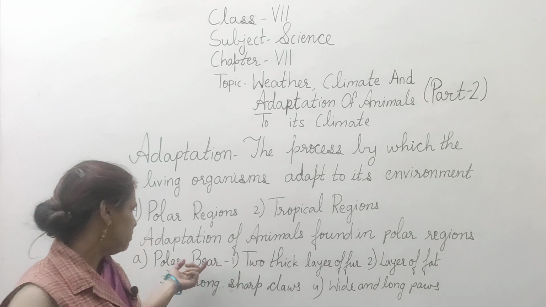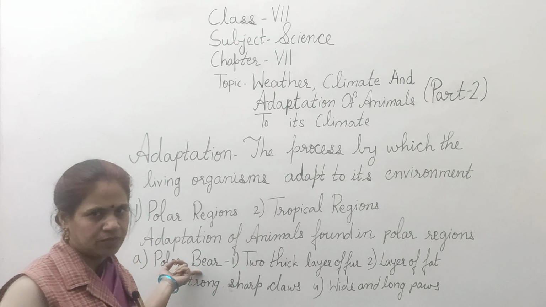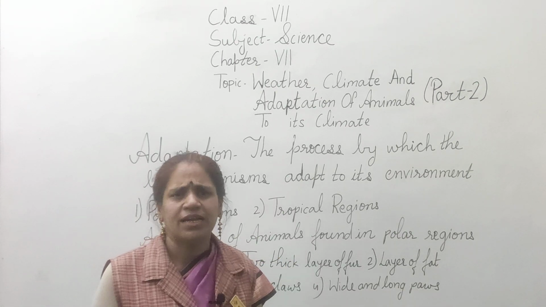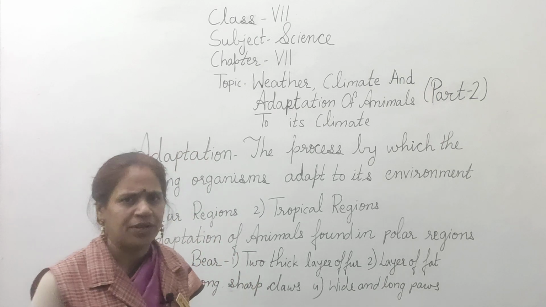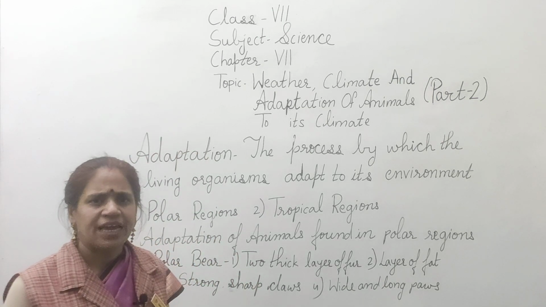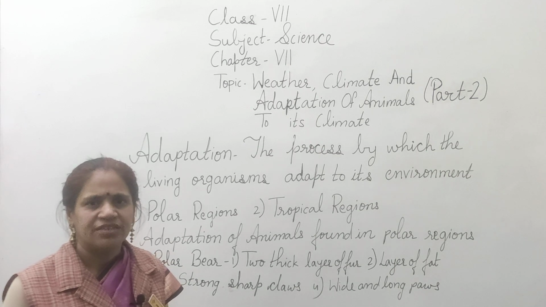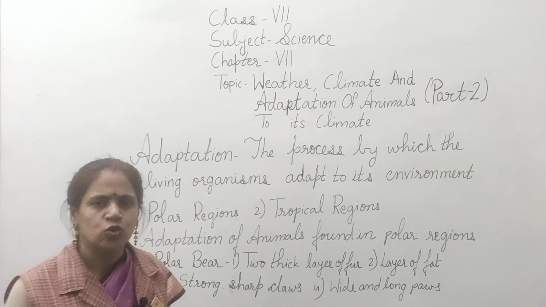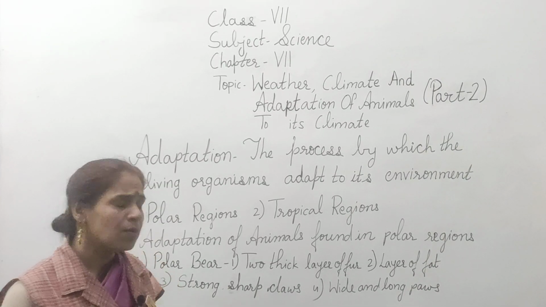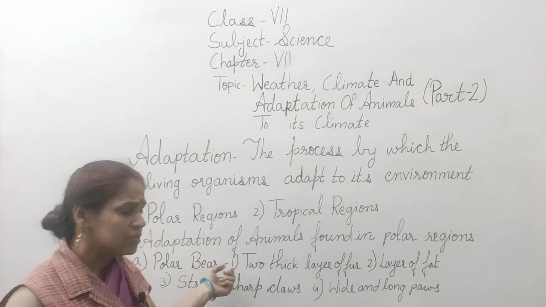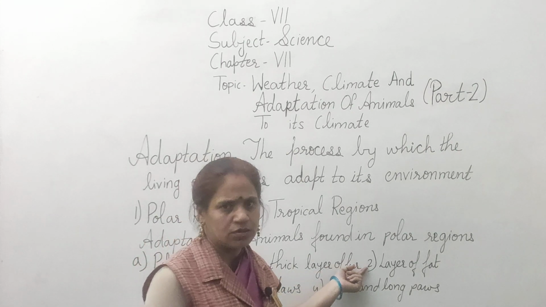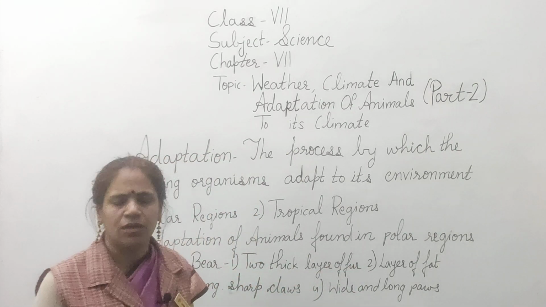Let us see the adaptations of polar bear. Polar bear is perfectly adapted to its environment. That means it can stay better in the cold environment that is found in the Arctic regions, that is polar region. Polar bear has two thick layers of fur which are white in color.